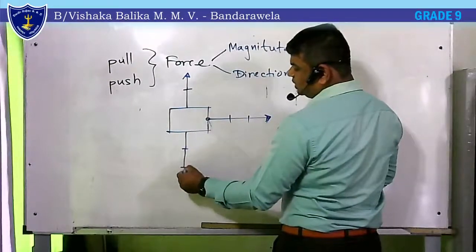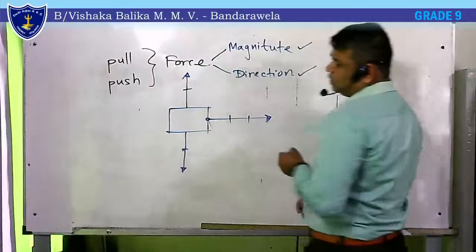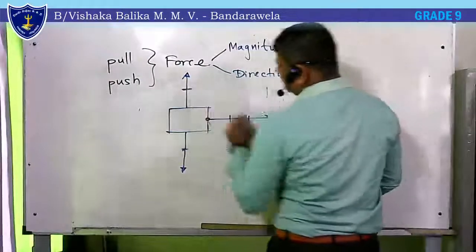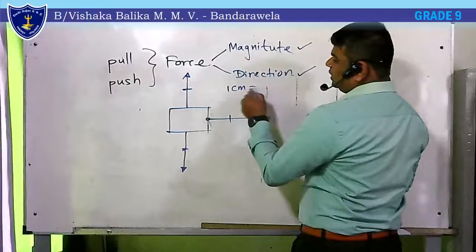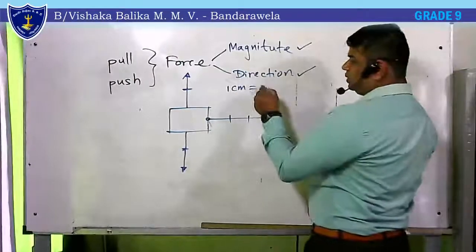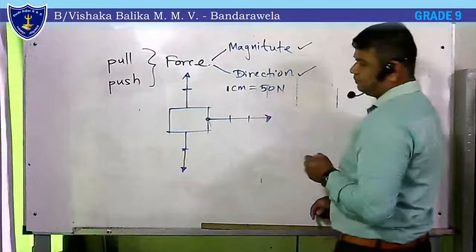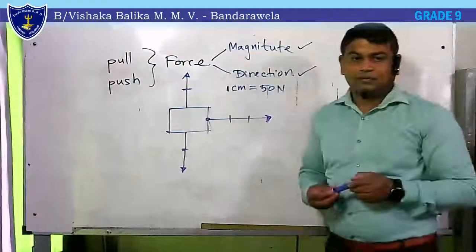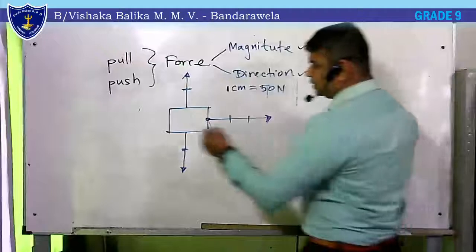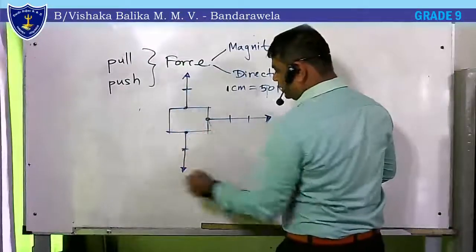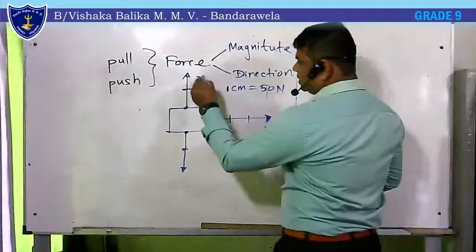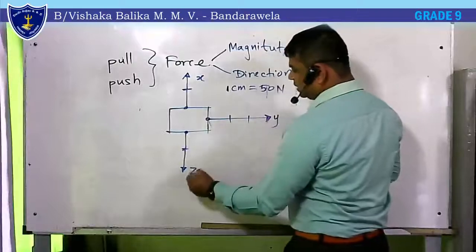On the same object they are acting. So it says 1 centimeter equals 50 newtons. 3 points of application, 3 directions, and the forces are x, y, z.